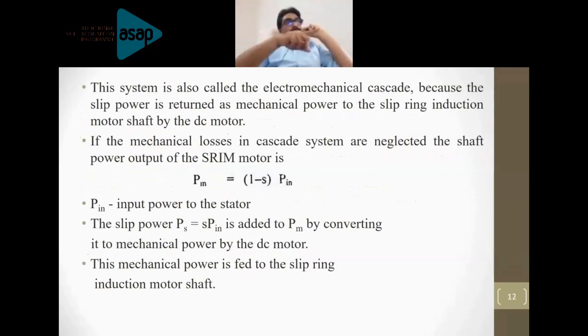In addition to that, the speed of the DC motor can be controlled by varying the field resistance which is connected to it. This is how the conventional Kramer system works as the slip power recovery system. Go to the next slide.